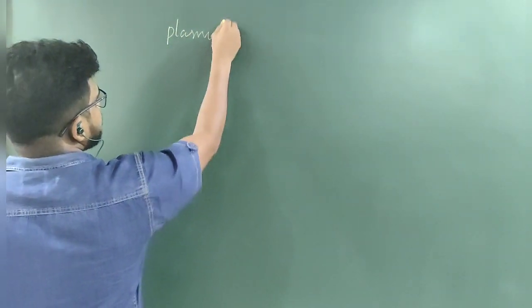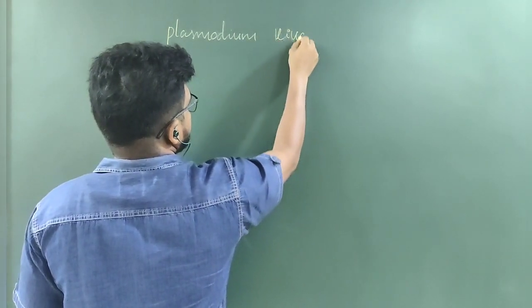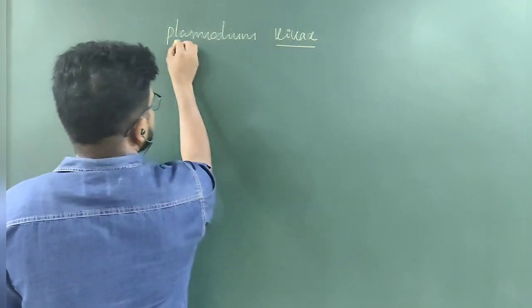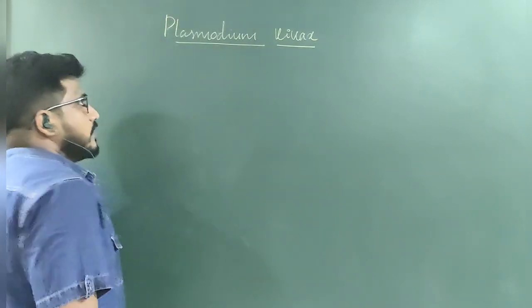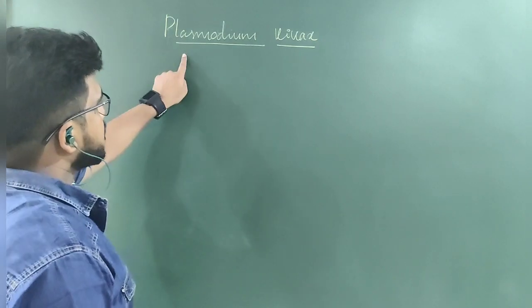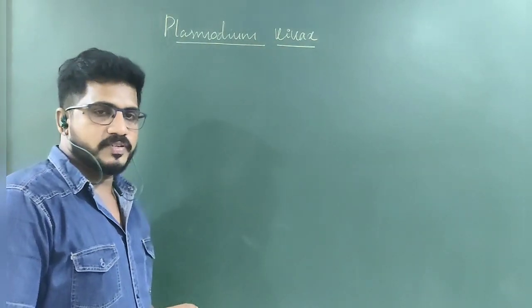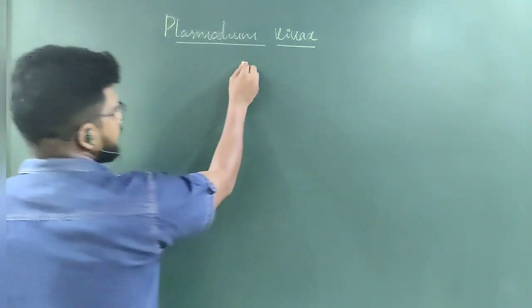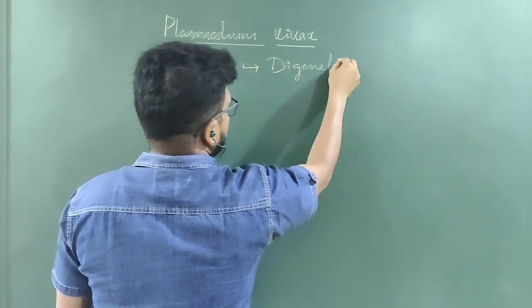Plasmodium vivax. Plasmodium is the genus and vivax is the species. It should be written according to binomial nomenclature. Apart from the 4 species, we are discussing the vivax species. Plasmodium vivax is a digenetic parasite.